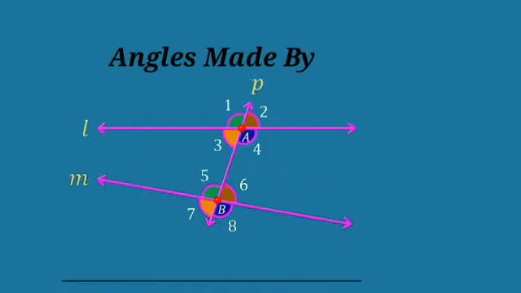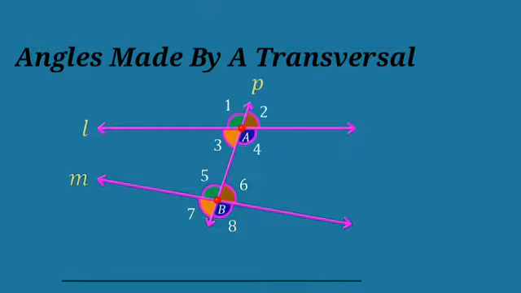As you can see in this figure, line L and line M are cut by a transversal at two distinct points A and B. So when two lines are cut by a transversal, 8 angles are formed. You can identify these angles by their position. These 8 angles are denoted by 1, 2, 3, 4, 5, 6, 7 and 8.